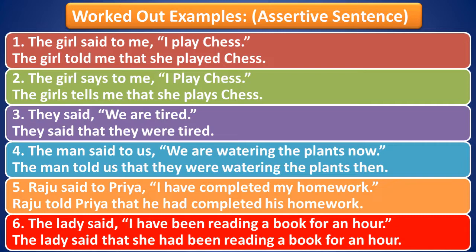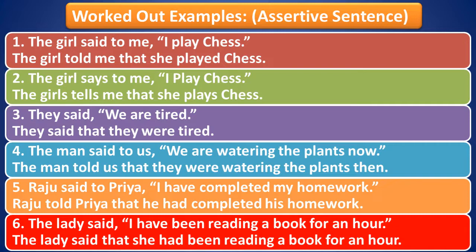Present continuous tense gets converted to past continuous tense. Then in the second table, it has been given that if in the direct speech now is there, in the indirect speech that has to be converted to then. That is why the man told us that they were watering the plants then.